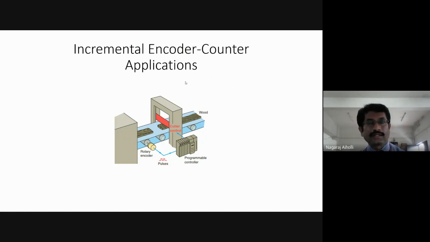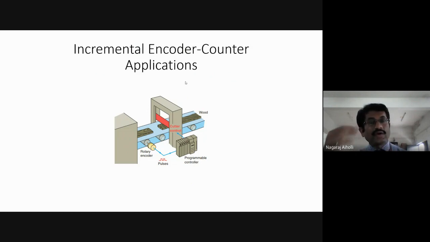In an optical encoder, there is a rotating disc connected to the shaft. Because of the shaft movement, the disc is rotating. The light is made to fall onto the disc.